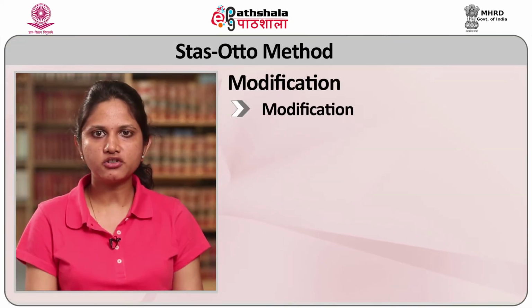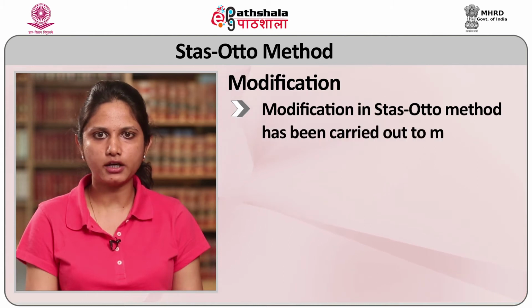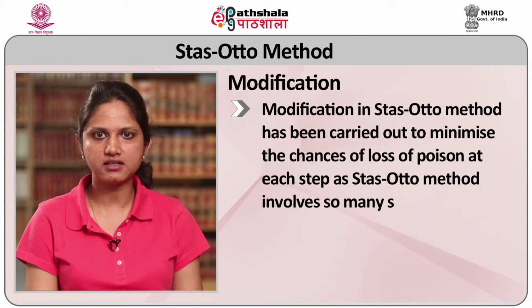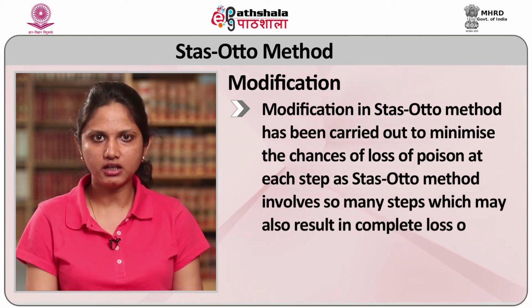Now, the modified Stas-Otto method. Modification in the Stas-Otto method has been carried out to minimize the chances of loss of poison at each step, as the Stas-Otto method involves so many steps which may also result in a complete loss of poison. Therefore, the method has been modified with the minimum following steps.